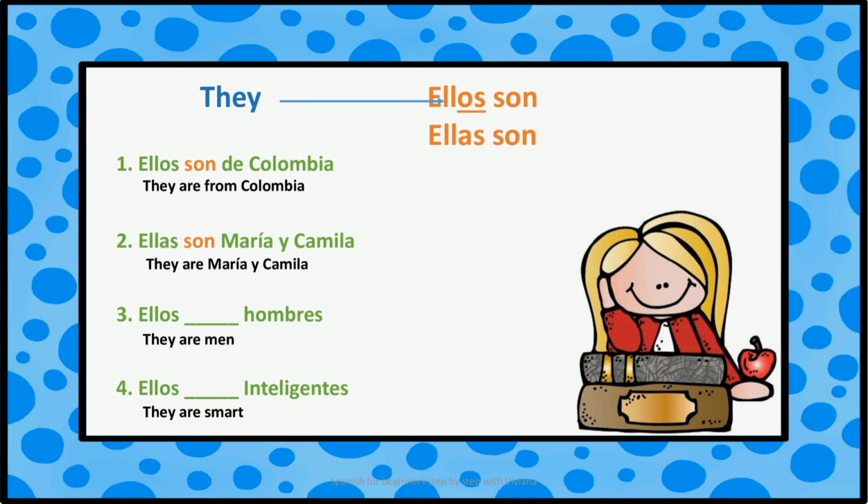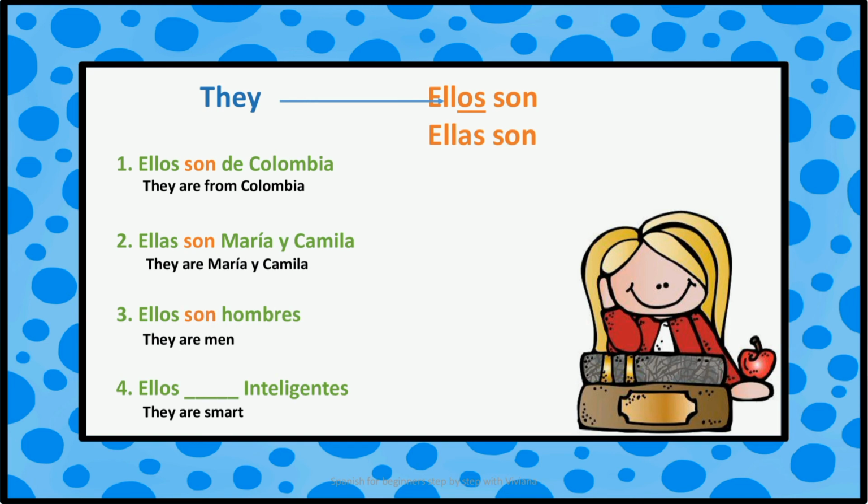Ellas son María y Camila. They are María and Camila. I use ellas because I am talking about a group made up only of women, María and Camila. And I use ellas son because I am talking about the name of them.